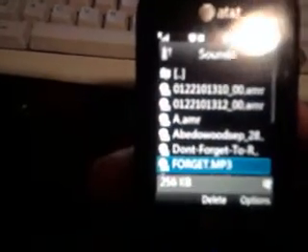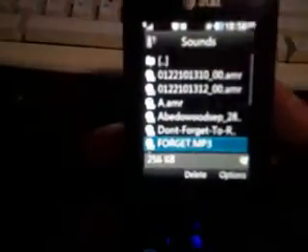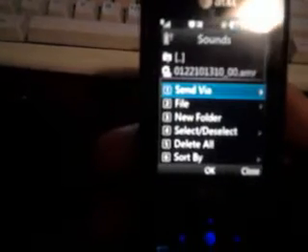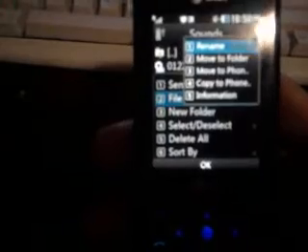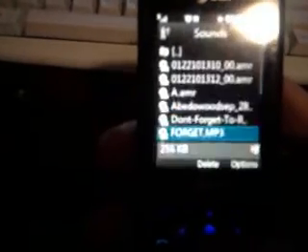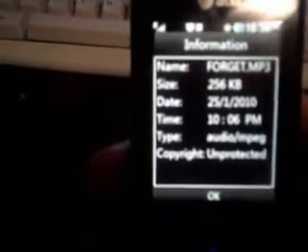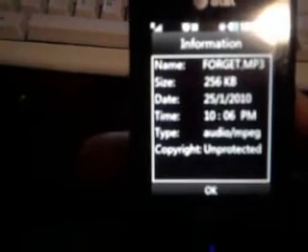There goes sounds. And there you go. Forget MP3. And as you saw before, the little icon was also on the bottom corner to show that it was there. File, info. Forget MP3. And there it goes.